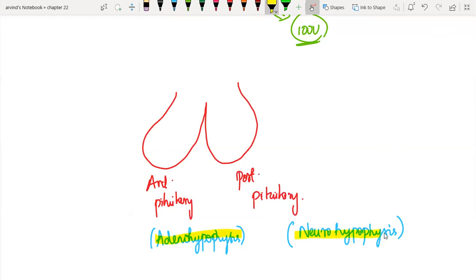And in your book it is given that it has 3 subdivisions, but practically we do not have that. So the anterior pituitary in turn is divided into 2.